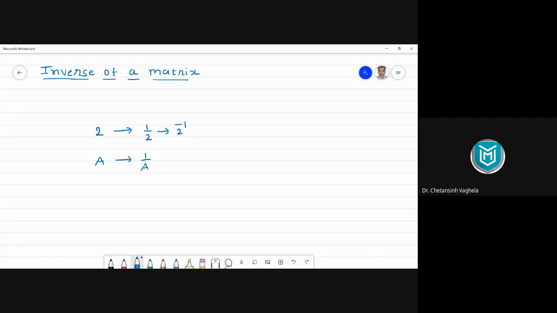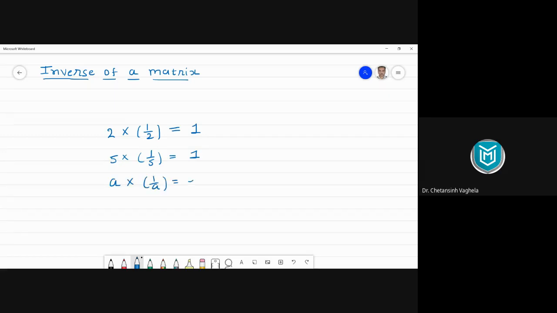But definition wise, let me explain. Let's say if I have two numbers, 2 and 1 upon 2, right? Now if I multiply these two numbers, what will be my answer? 1. Yes, 1. Correct. So if I multiply a number with its inverse or reciprocal, for numbers we also say reciprocal, but in general we call it inverse. So if I multiply 2 with its inverse, then my answer is what? 1. Similarly, if I multiply 5 with its inverse, again my answer is 1. So in general, if I multiply A with its inverse, then my answer is 1.